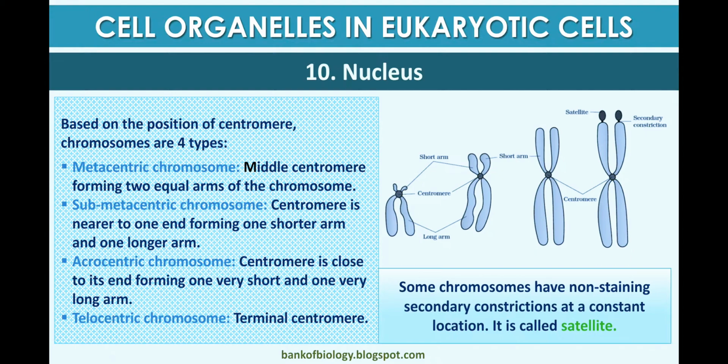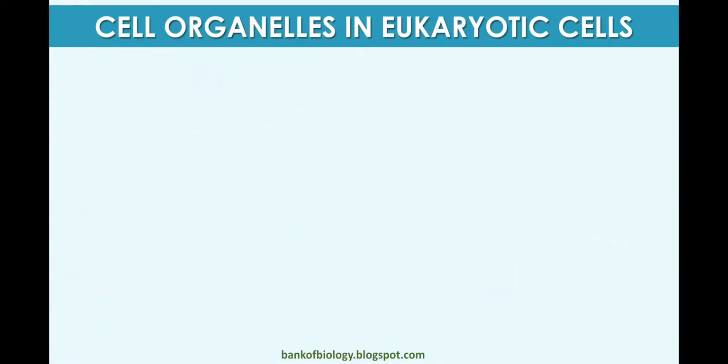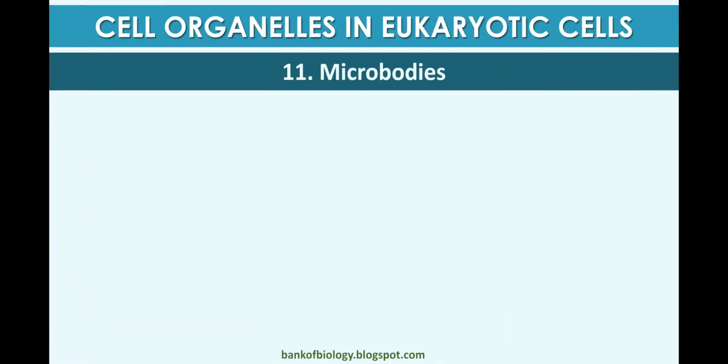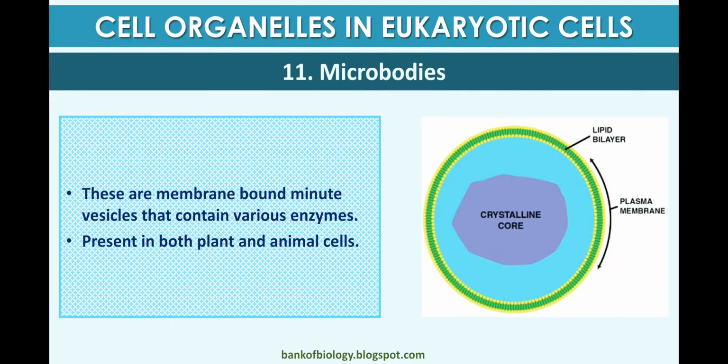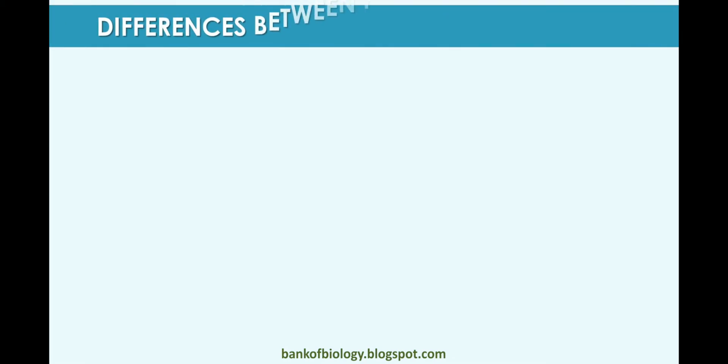Some chromosomes have a non-staining secondary constriction at a constant location. It is called the satellite. Microbodies are membrane-bound minute vesicles containing various enzymes, present in both plants and animals.